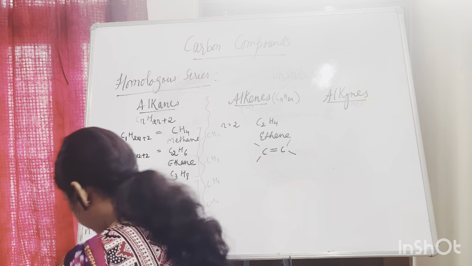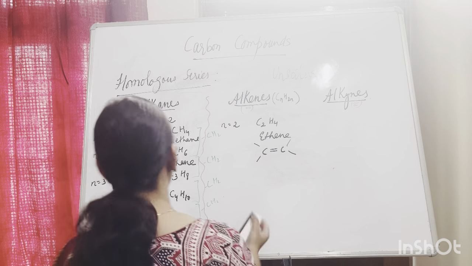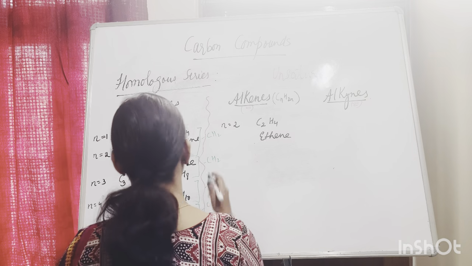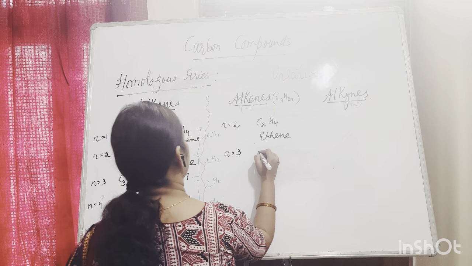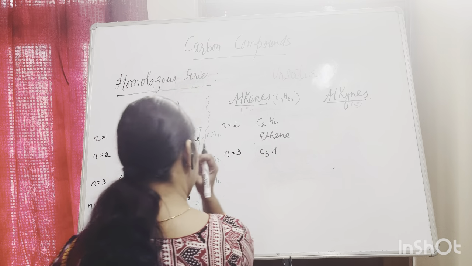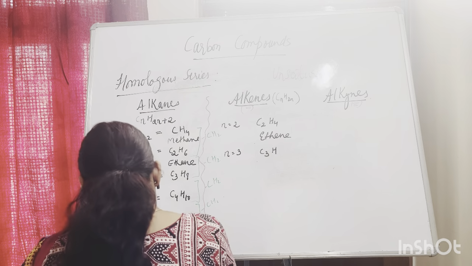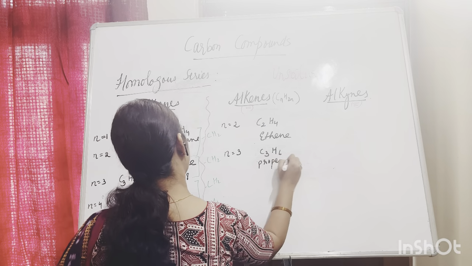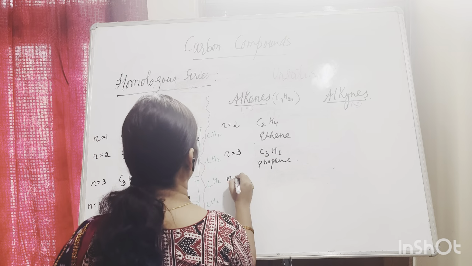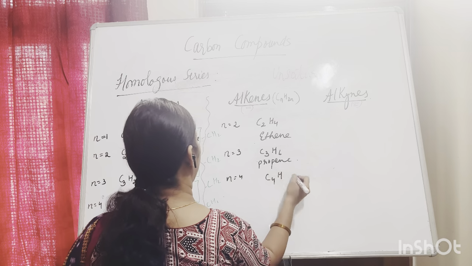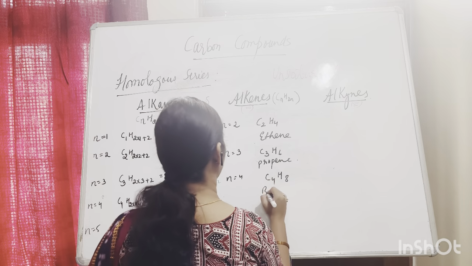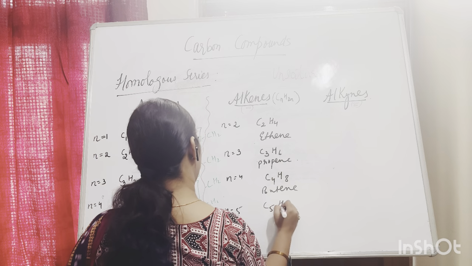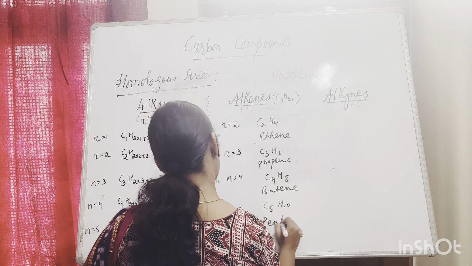Now if n is equal to 3, it will be C3H6, that is propene. If n is equal to 4, it will be C4H8, that is butene. If n is equal to 5, again C5H10, that is pentene.